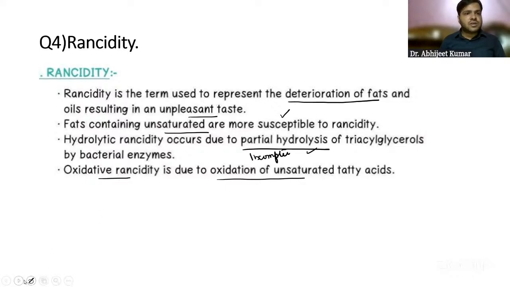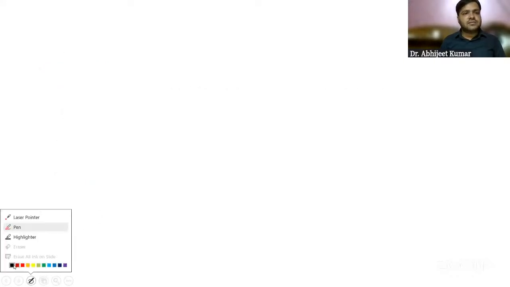So in short, guys, you can also mention it like this. If they ask you the types, we have two types, guys. We have oxidative and we have hydrolytic. Now, what is the cause of this oxidative rancidity?